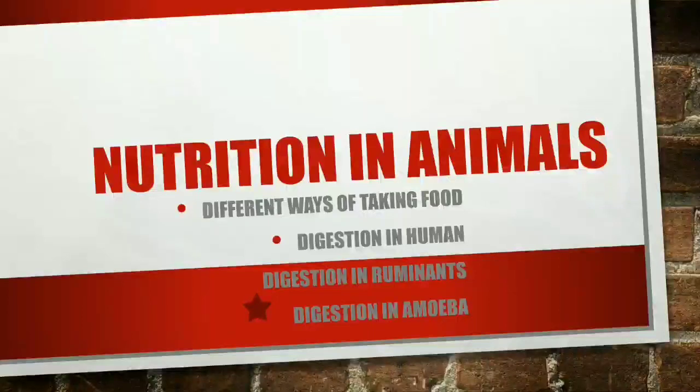Good morning, students. Today we will learn the chapter Nutrition in Animals. In this chapter we will learn different ways of taking food, digestion in human, digestion in ruminants, and digestion in amoeba. Today we will discuss only different ways of taking food and a little bit of digestion in human. As I know, you have already started this chapter, so you know a little bit about it. Let's move on to our first topic.